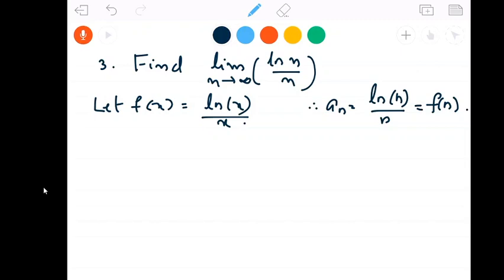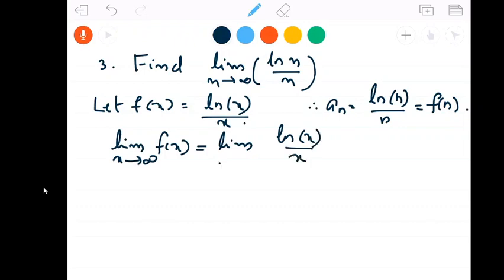So let's find what is limit of f of x as x goes to infinity. This is limit of log x by x as x goes to infinity. Then it is of the form infinity by infinity, an indeterminate form. Whenever we encounter an indeterminate form, we have a tool to find the limit, which is L'Hopital's rule. So apply L'Hopital's rule.